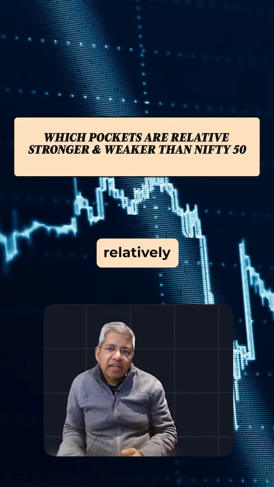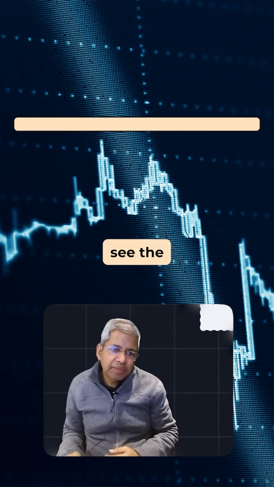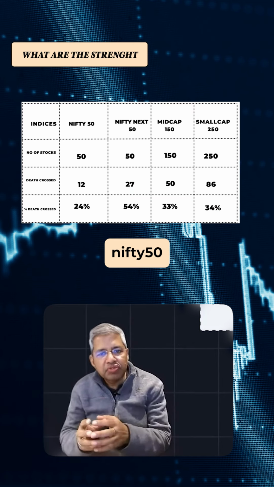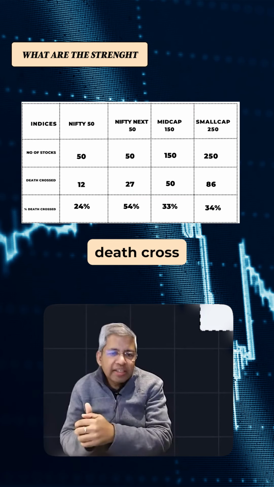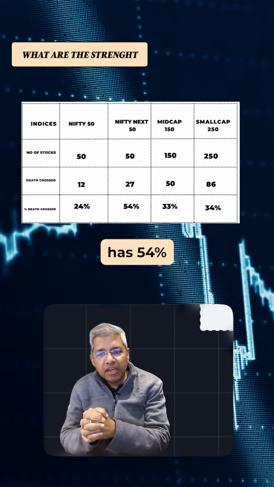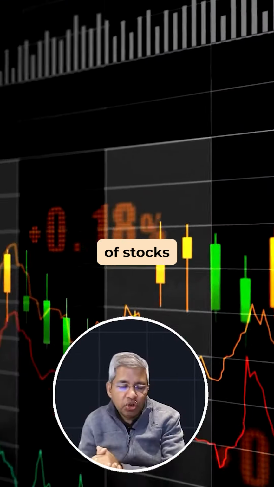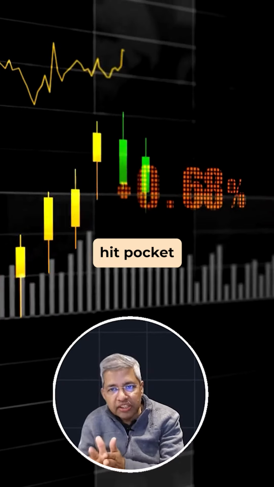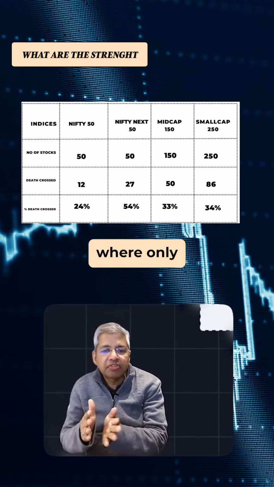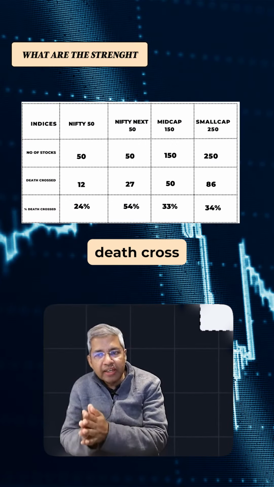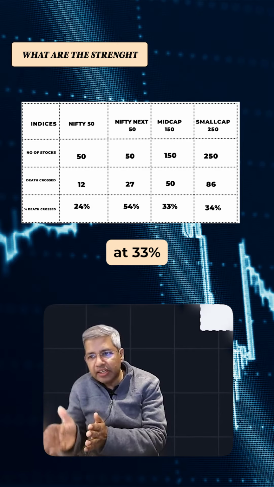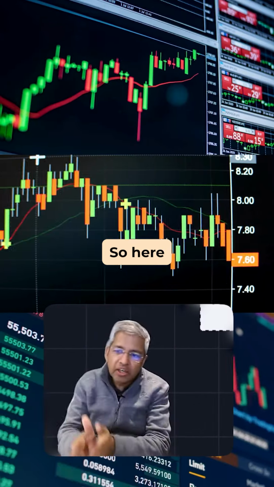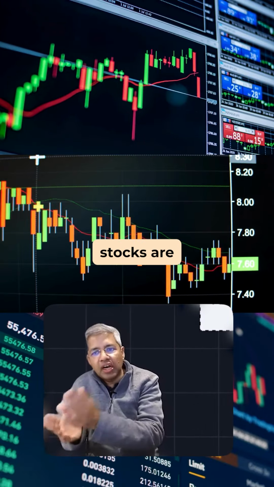So which pockets are relatively stronger and weaker? If we see the different indices, within the Nifty 50, 12 stocks have already had the death cross downward. Nifty 50 has 54% of stocks which are currently in death cross. So you can see that Nifty 50 is the worst hit pocket right now, versus Nifty where only 24% of stocks are in death cross. Mid caps are at 33% and small caps are at 34%. So here also almost a third of the stocks are below the death cross point, or the death cross has happened.